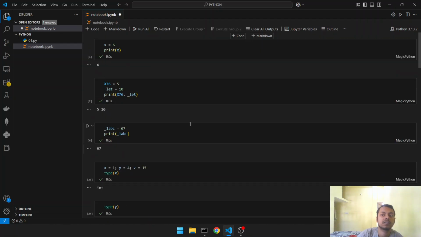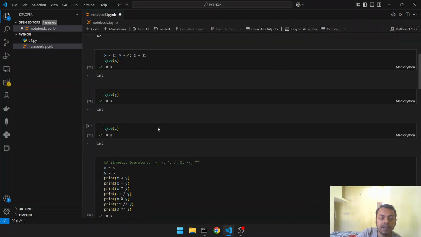So what we discussed, let's recap. First, we learned about identifiers and keywords. Identifiers are the variable names. Keywords are special words reserved for the Python interpreter to understand, and they have a special value for the interpreter. Then we read about data types: integer, float.